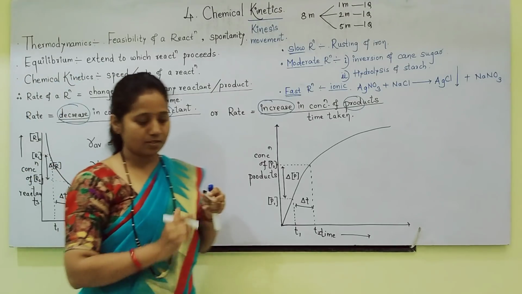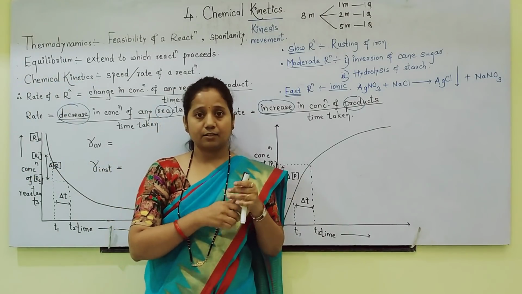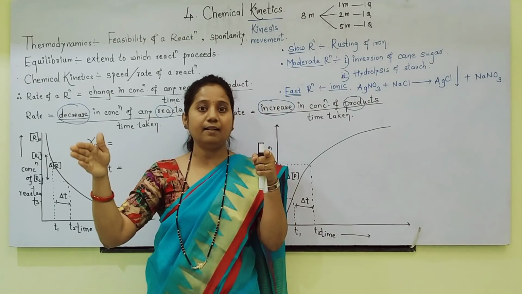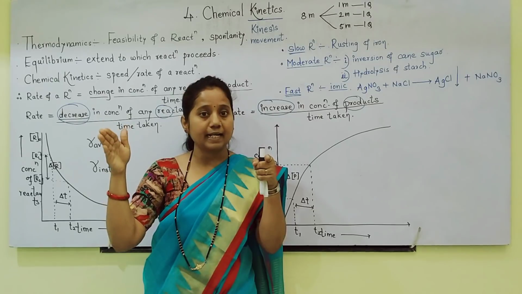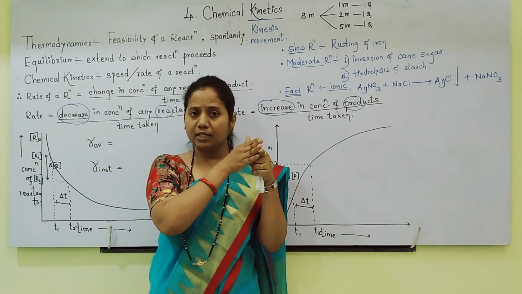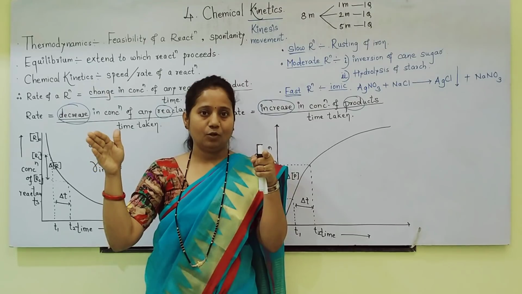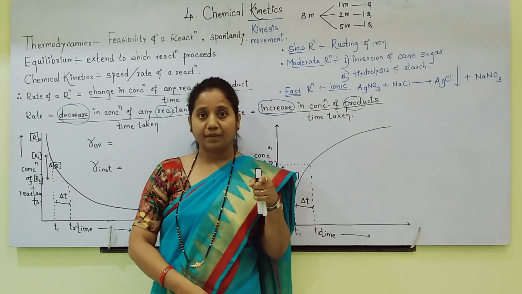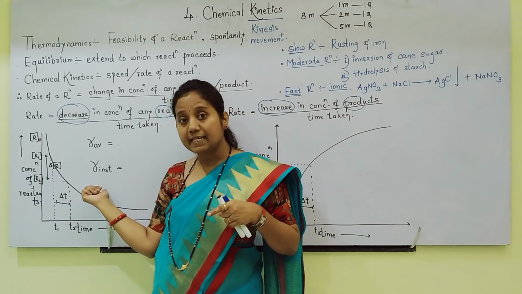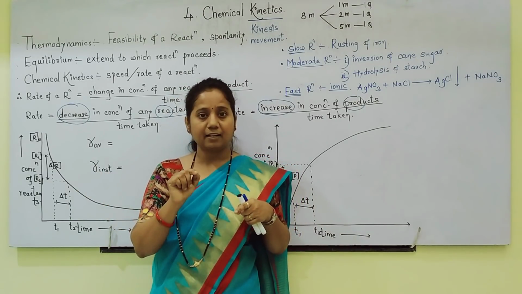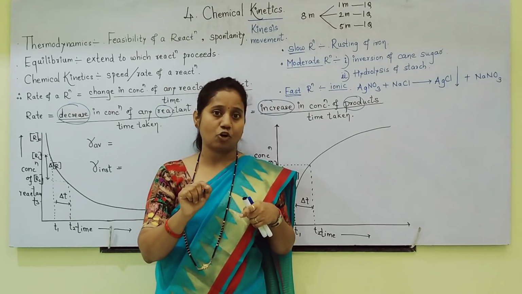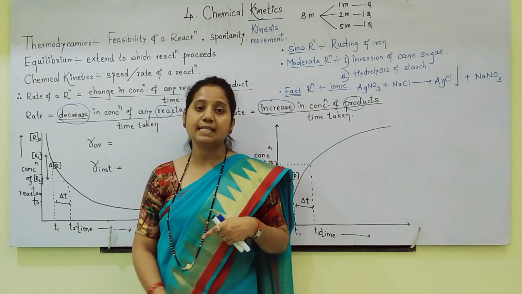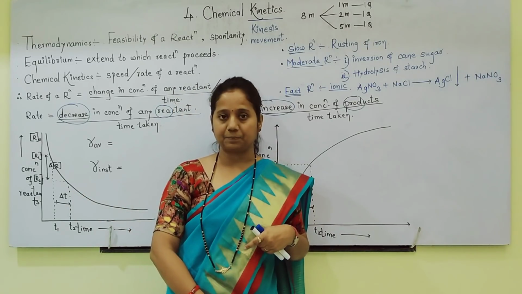Average rate means the rate from the starting of the reaction till the reaction attains equilibrium. During this total time, whatever rate is there, that is called average rate. What is instantaneous rate? Rate at a particular instant or at a particular moment of time is called instantaneous rate. Okay.